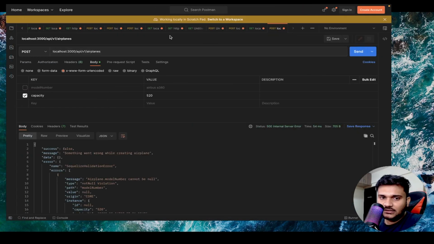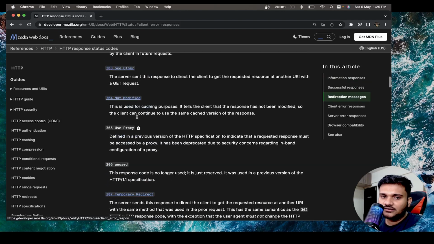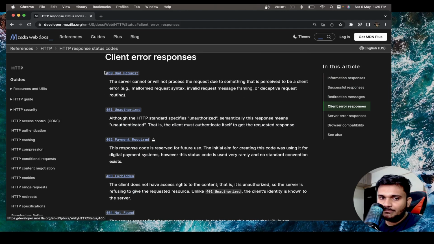So technically, the issue is not on our server. Our server is actually working well. Why? Because the user sent a wrong piece of information. That is, the user sent the data without the model number. That is problematic. So technically, this lies in the category of client error responses, and technically a bad request.